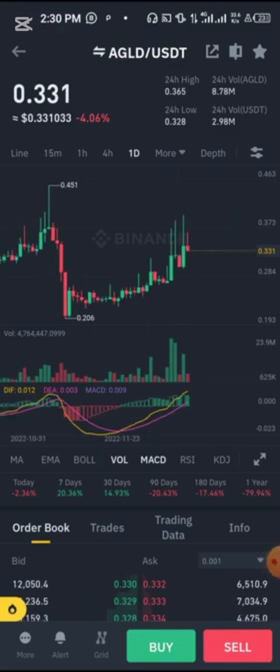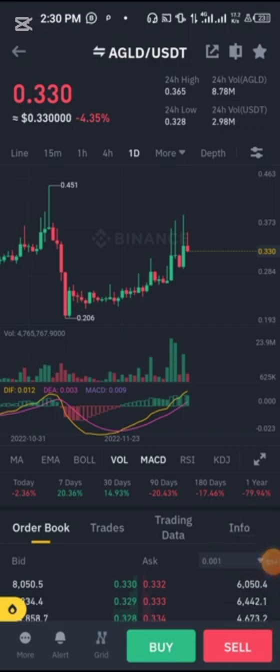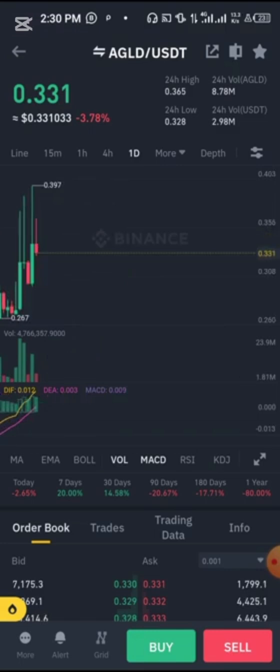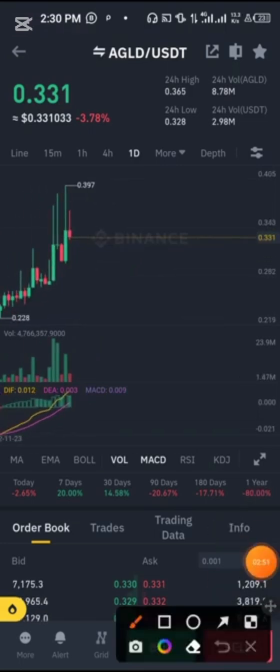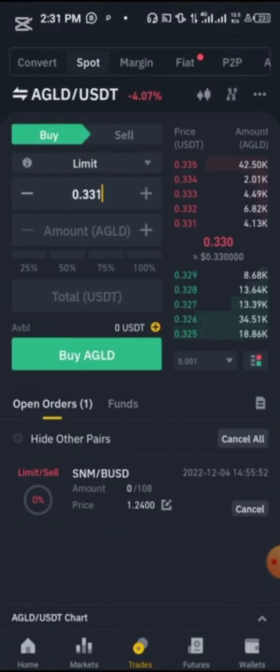Now we are on the chart right here, and we're viewing it in 1 day. Let's say we want to buy this crypto right here at this current price, and then want to sell it at this other price right here that it has gone to. So what I'm saying is, I want to buy it at this price right here, and then sell it at this price right here, that all-time high that it has gone to. So look at the different prices: 0.330, the current market price, and then 0.397. All right, let's click on buy.